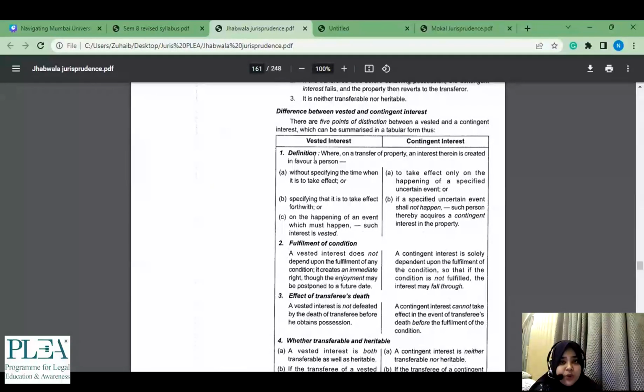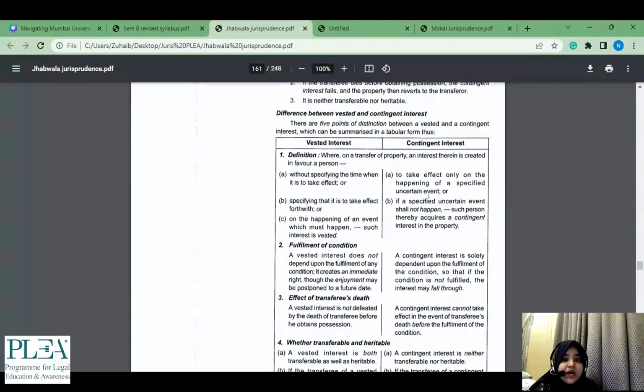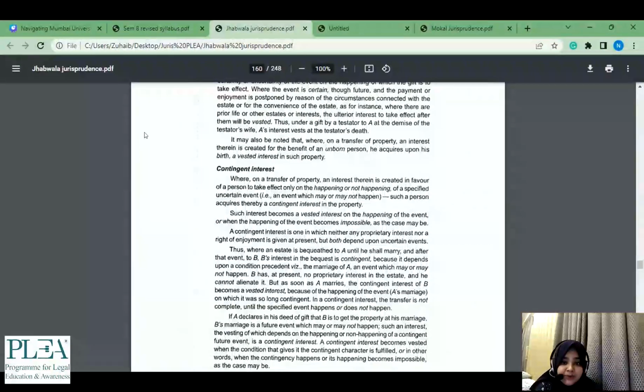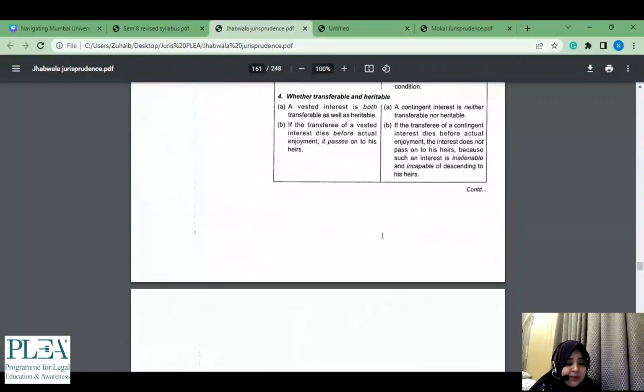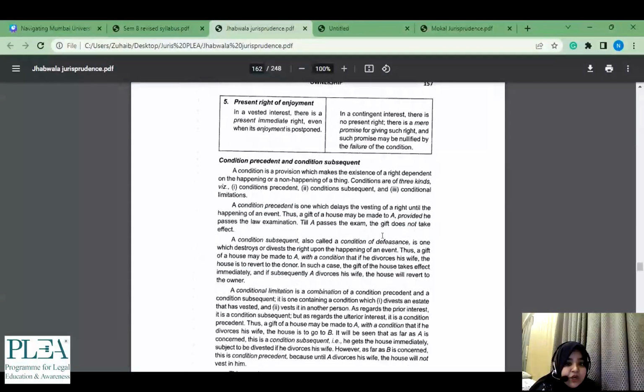Then if it comes for a 12 marker and you went through the past year papers कि ठीक है vested interest क्या है, ये क्या है, then you can go ahead and read all this again at that time. Right now we are just focusing on how to browse through your Jhabwala with your past year papers, right? So then again, transfer. Now if you must have noticed अभी तक हम लोग ने सिर्फ 2 questions attempt किए, but there are so many portions which we have gone through.